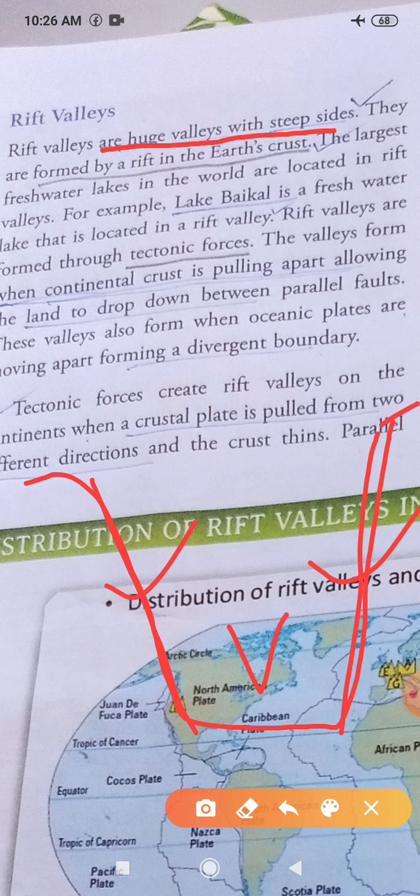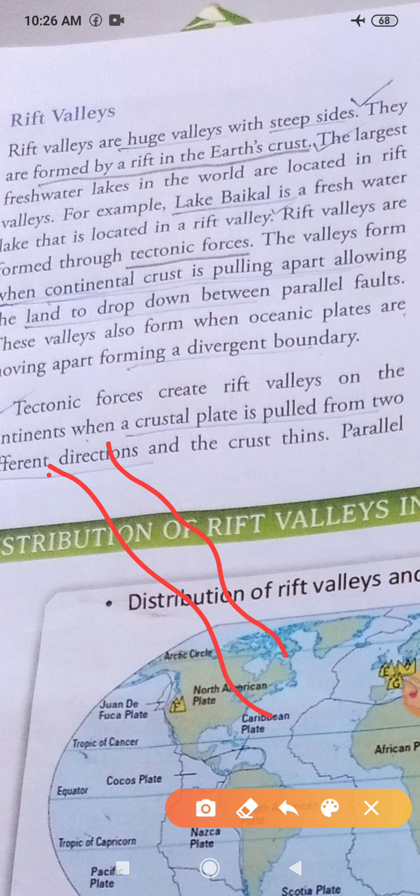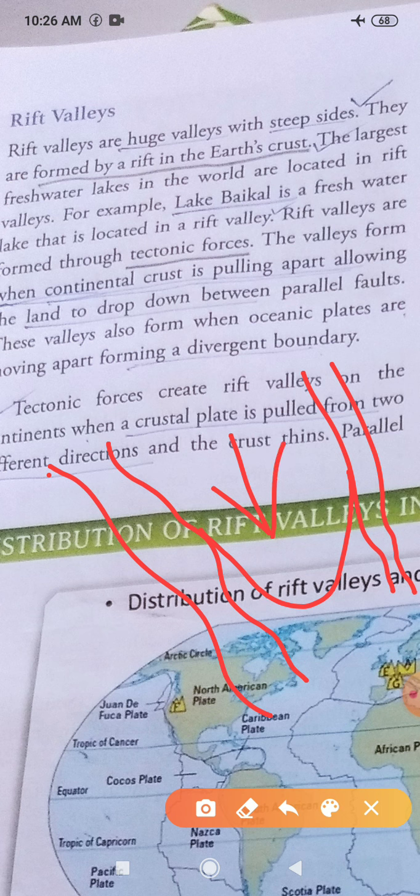And what other things are written here? They are formed by rift in the earth crust. So what is rift? All of you know, rift means nothing but cracking on the earth crust. These rift valleys are formed by cracking of the earth crust. When two rifts, two cracks, are formed, in between them the land goes down. In that way the rift valleys are formed. Many more details about rift valleys are also given here. All of you please read through your book and try to keep them in your memory.